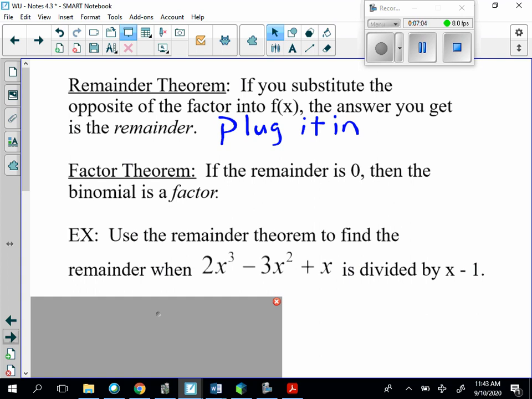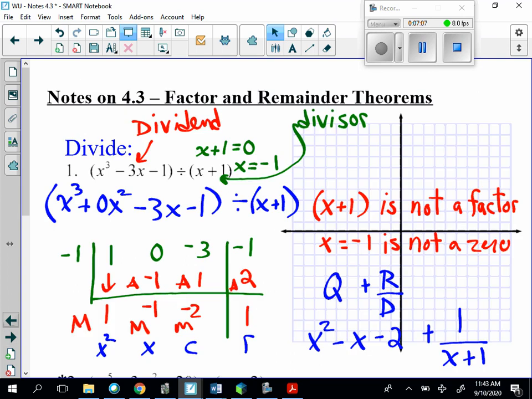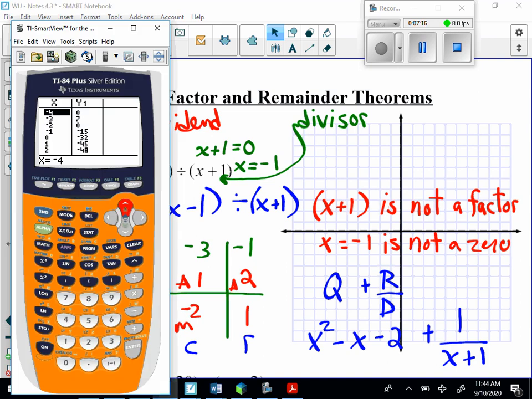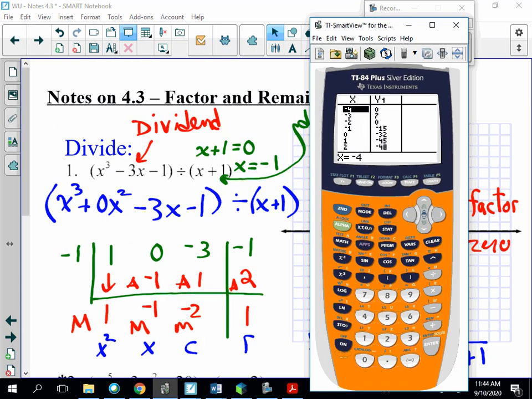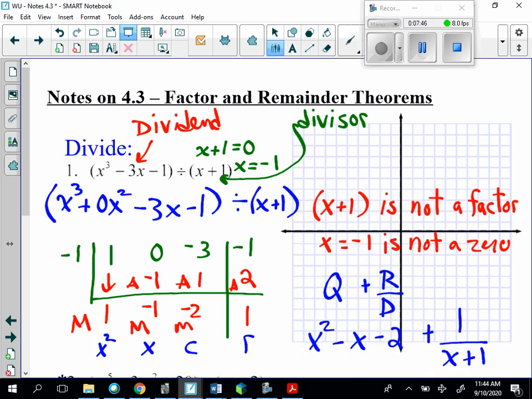So to test our last theory, we could have just simply plugged negative 1 into the polynomial in number 1 and found out what our remainder was. Now, for simplified purposes, I will just simply plug in negative 1 cubed minus 3 times negative 1, and then minus 1. If you enter that, our remainder was 1, just like it was when we did synthetic division.